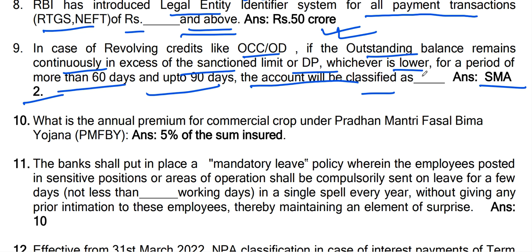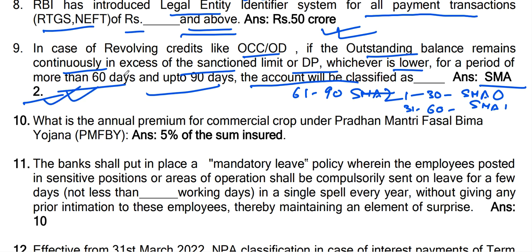So, what is the definition of this SMA? 1 to 30 days, SMA 0; 31 to 60, SMA 1; and 61 to 90, SMA 2. So, if it is more than 60 days and up to 90 days, this will be classified as SMA 2.